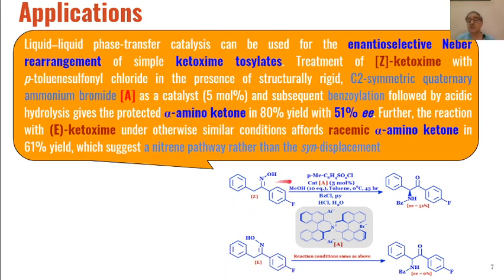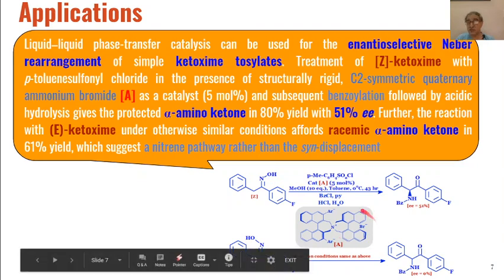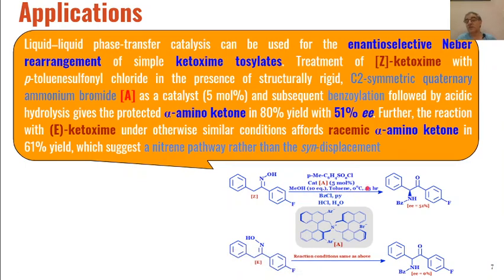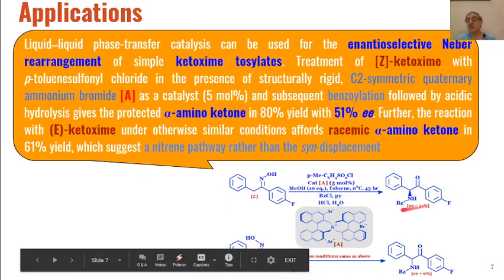And then this Z tosylate, in the presence of catalyst A, this type of C2 symmetric quaternary ammonium bromide catalyst, in methanol and toluene as solvent at 0 degrees for almost 2 days, is converted into enantioselective alpha amino ketones as the products, and the enantiomeric excess of the product formed is 51%.